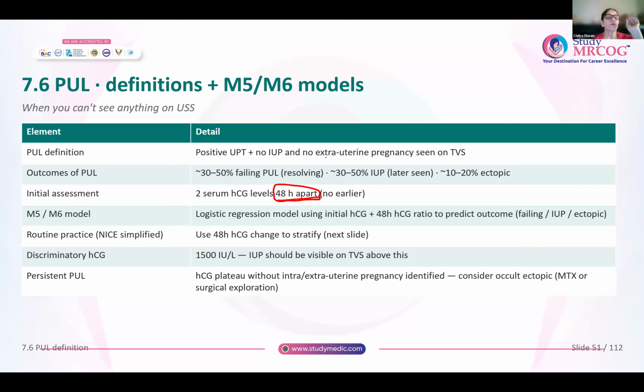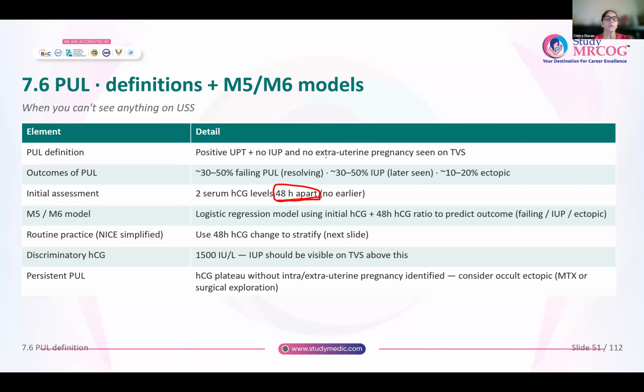So there is this M5, M6 model, which is a logistic regression model using initial HCG and 48-hour HCG ratio to predict the outcome, whether it is failing, intrauterine or an ectopic pregnancy. In routine practice, we use whatever NICE tells us. So you will do HCG 48 hours apart, and then based on whether the HCG is rising or falling, you can make out whether it is intrauterine, extrauterine, or a failing pregnancy.